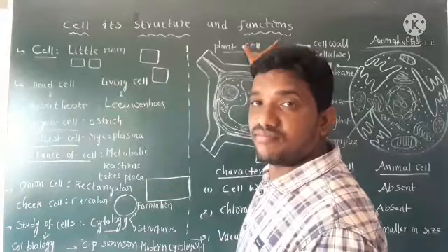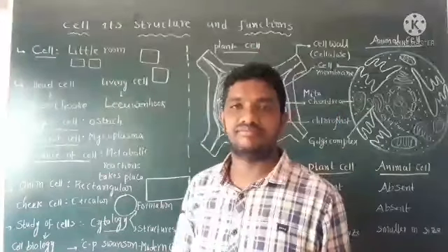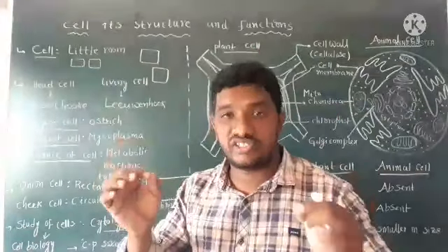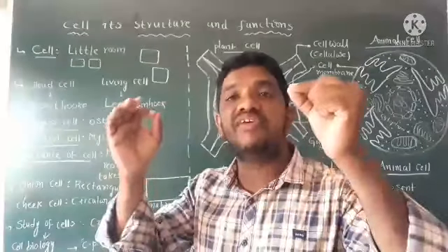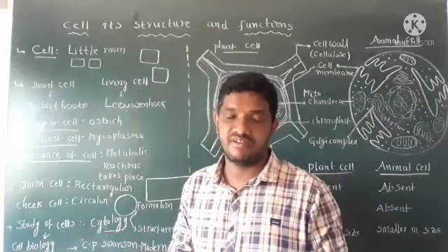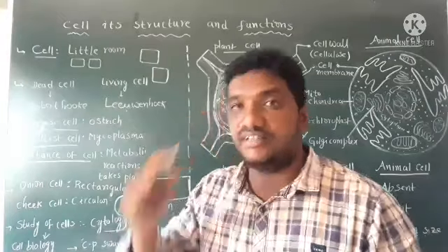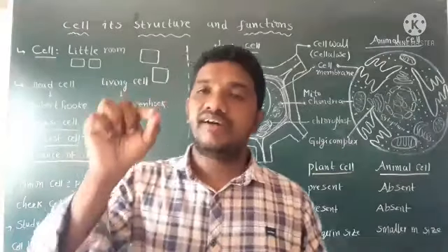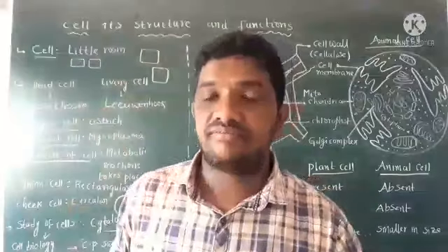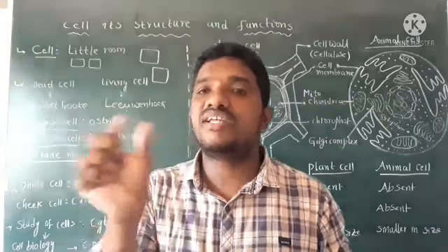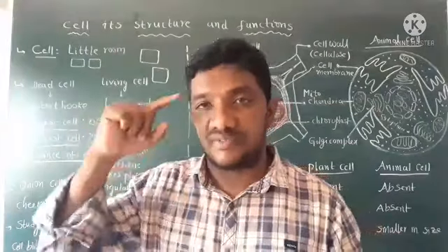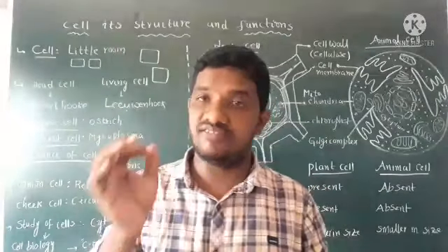Next one, functions. Each cell has a specific function. For example, nerve cells are involved in transferring messages from one place to another within the body. That is the nerve cell.